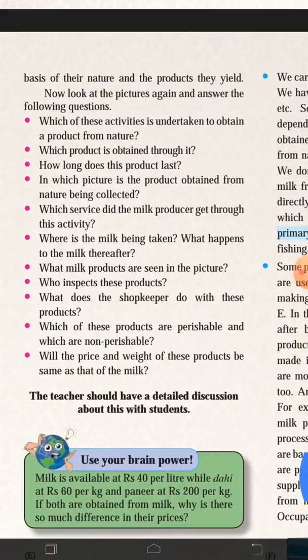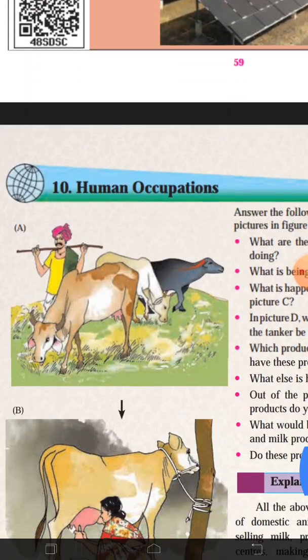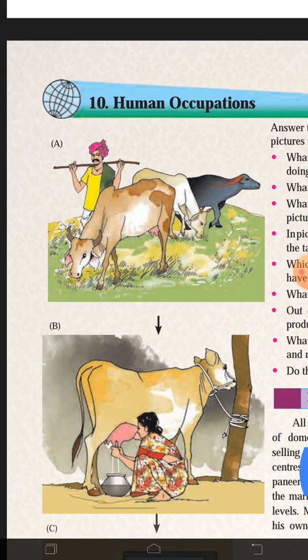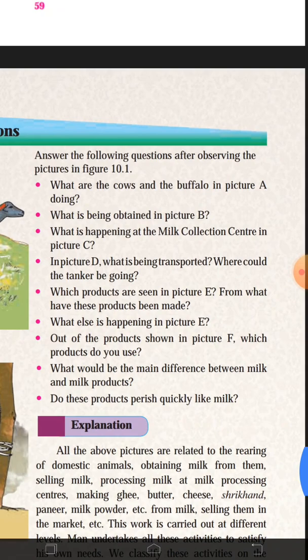See here students, in the first picture, that person is grazing the cattle in the farm or in the meadow. These cattle are part of nature. They are grazing, eating the grass, and from those cattle milk is obtained. So see students, these are the questions given here. You can go through them in detail afterwards. Last two questions are there.